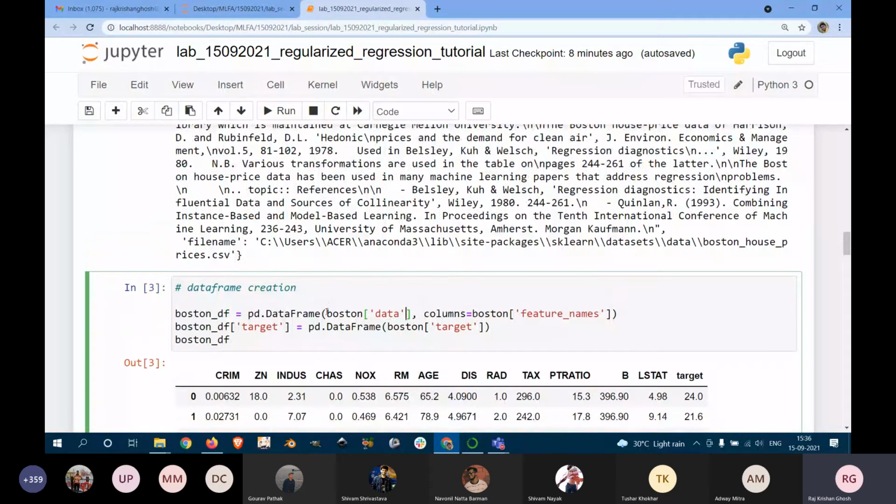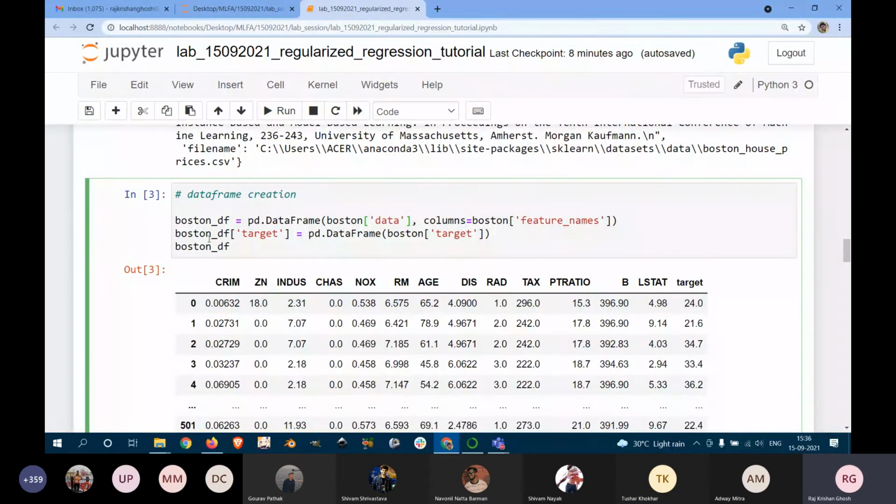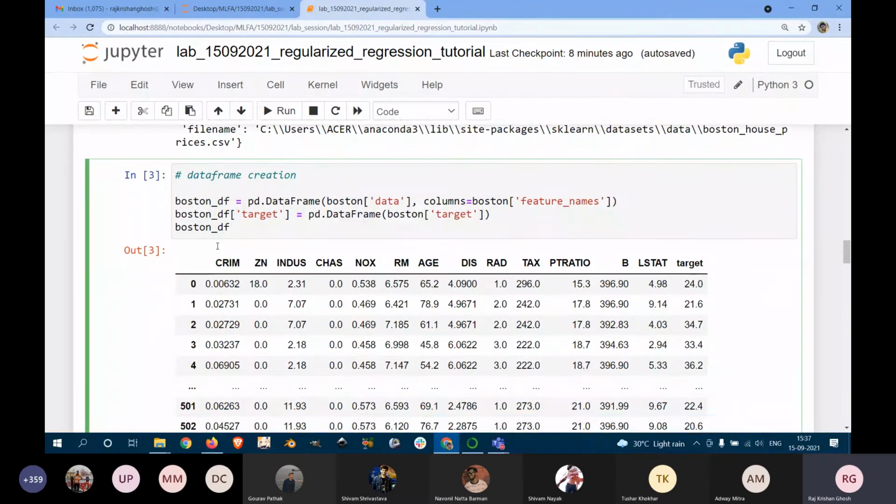Now we will also create another column called target. In boston_df we are putting the input features and their corresponding column names, but we don't have the output. So in one column we also put the output values. We create another column called target, and there we put pd.DataFrame of boston.target. We already saw that it has a key called target, and in target there are different values which are the required output values. These values will be used and the name given will be target. Now we print boston_df.